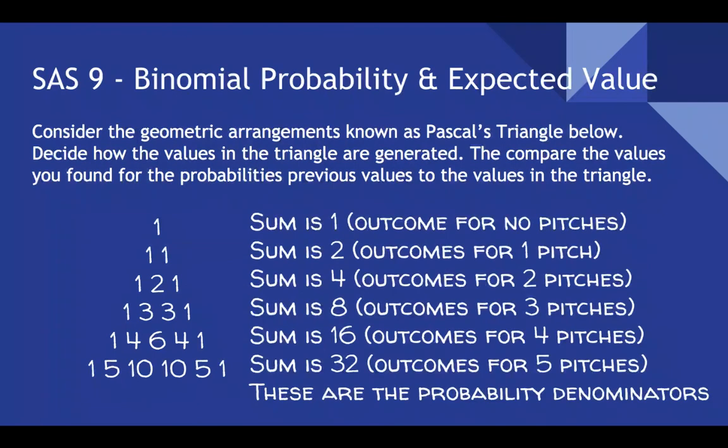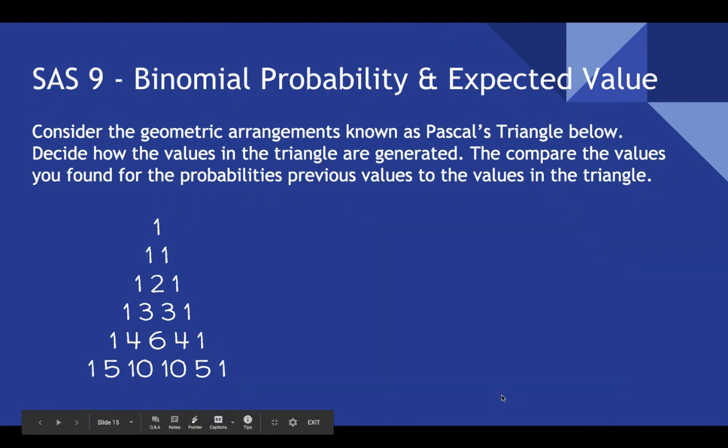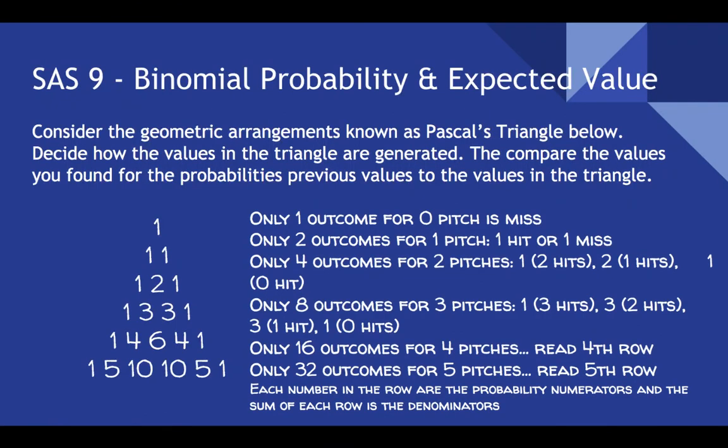The sum is 1, the outcome for no pitches. The sum is 2, the outcome for 1 pitch. 4, 8, 16, 32. These are the probability denominators. You see that specific information. I just discussed it a second ago. All right, only 1 outcome for 0 pitches: a miss. You can't hit a pitch that's not pitched, right? So if you have no pitches, you have 1 outcome. You're going to miss it.